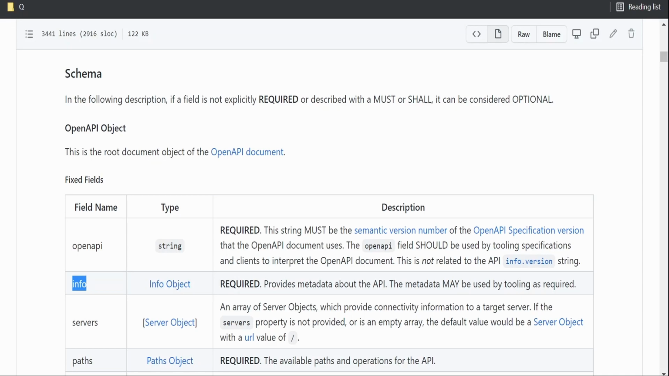In our next video, we'll learn how we can create a basic API for the GET HTTP method with the help of OpenAPI standards in the Swagger editor.